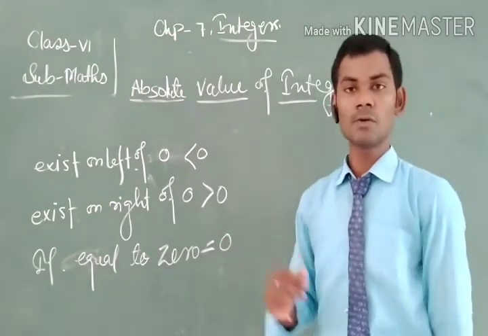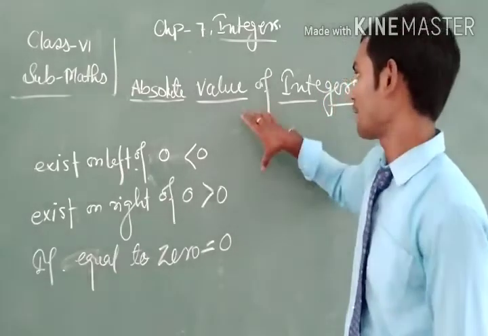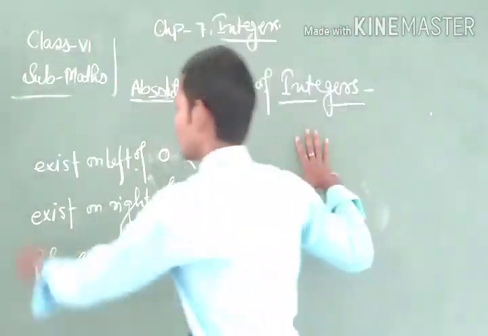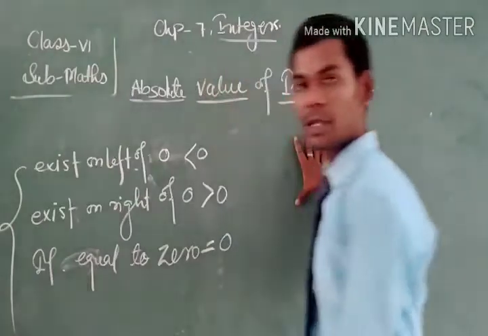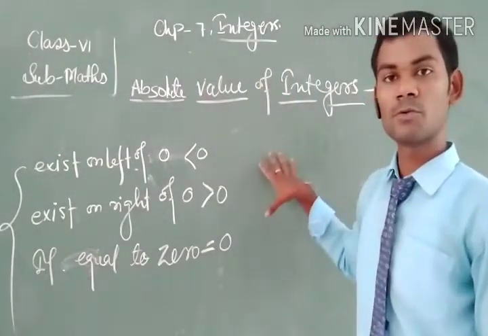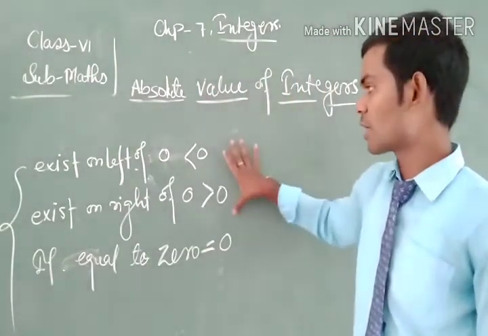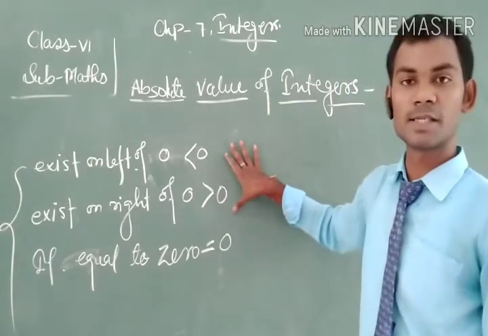That is, 0 is equal to 0. So the absolute value of an integer has three conditions for all integers.